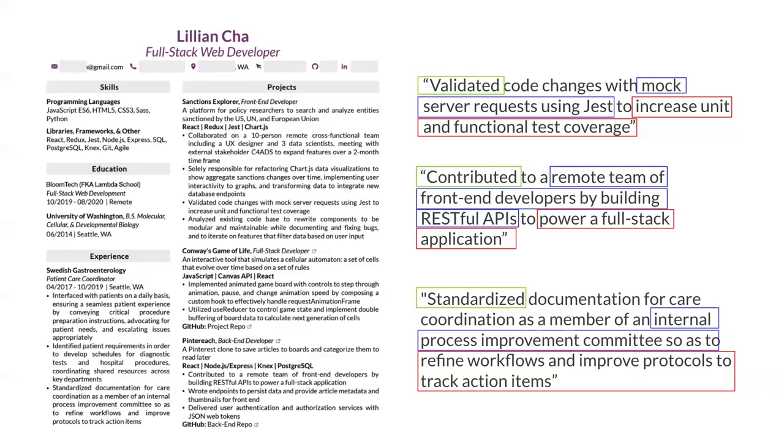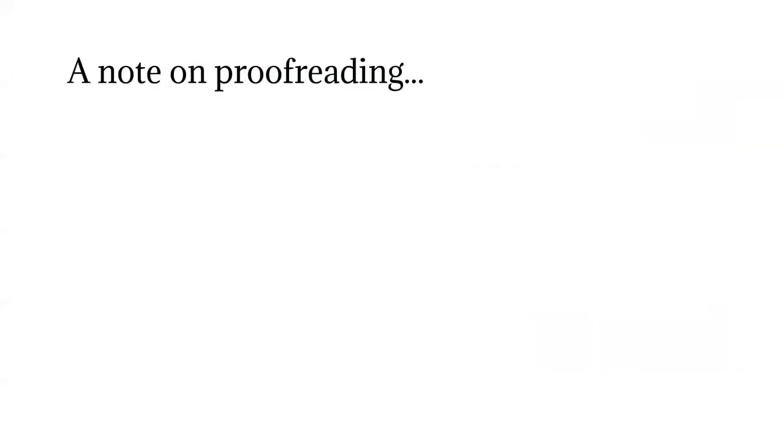And when it comes to polishing your resume and your LinkedIn, I want to give a note on proofreading. I'm going to show a snippet in Python, and I want you to take a moment to look at it. What would happen if you were to run this line of code in Python? I'll give you about 15, 30 seconds to review it.